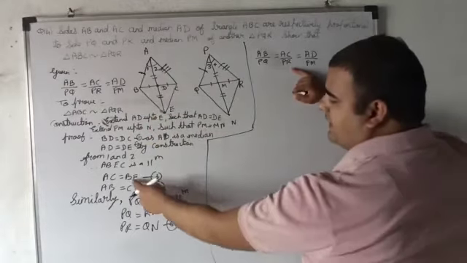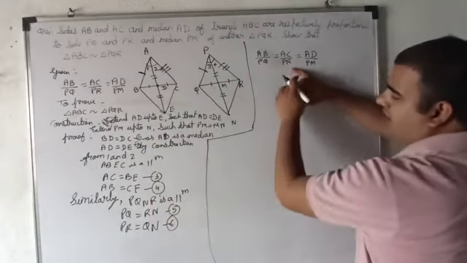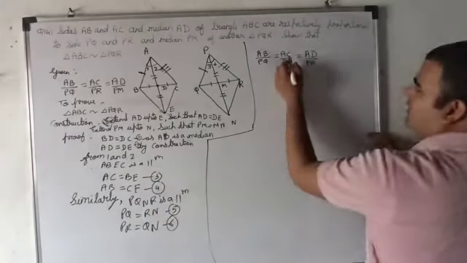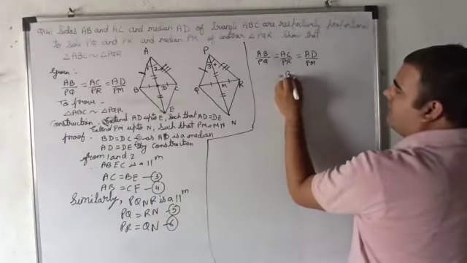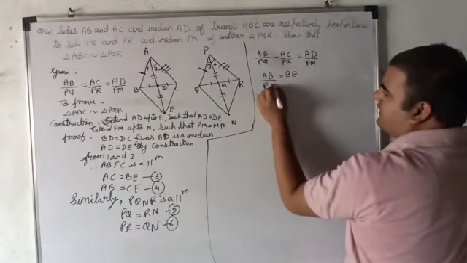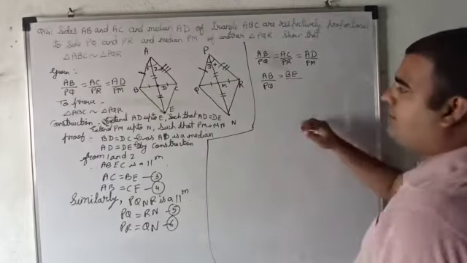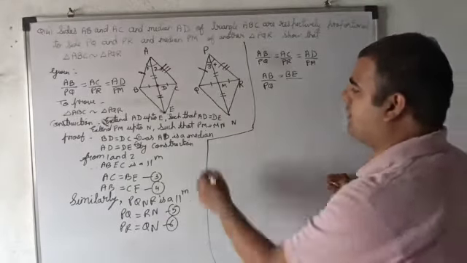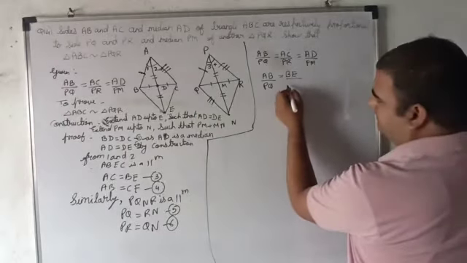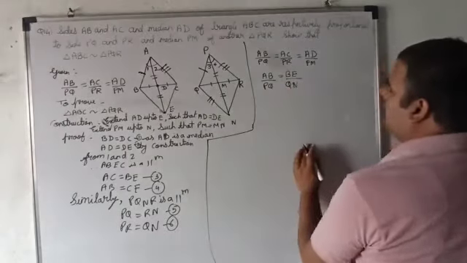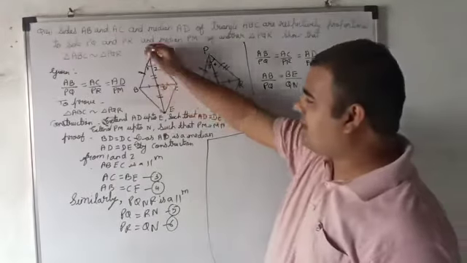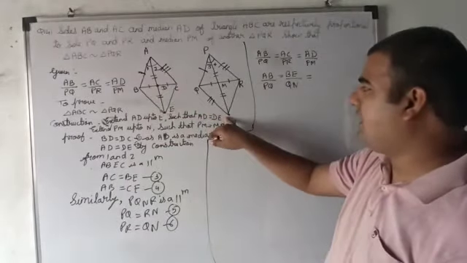Because we have written AC equals B. Yes, AC equals B. Okay, so here instead of AC we will write B, and this AB upon PQ as it is. And instead of PR, can we take QN? Because PR and QN are one and the same. Yes. And now we are thinking of triangle ABE and triangle PQN.